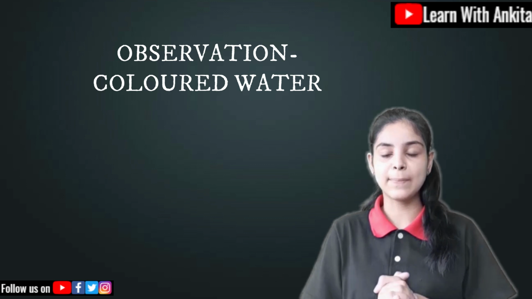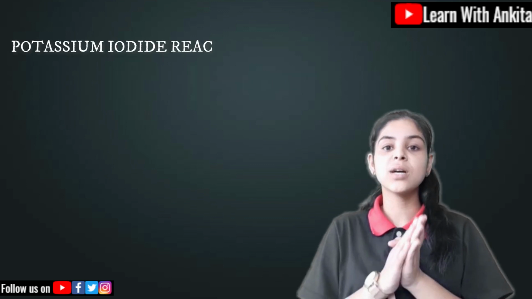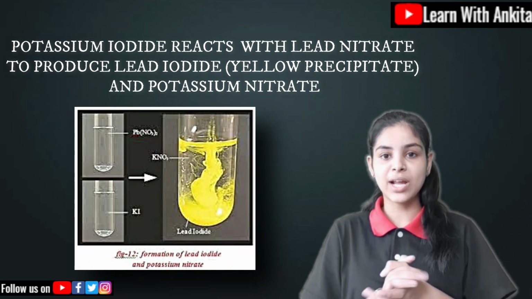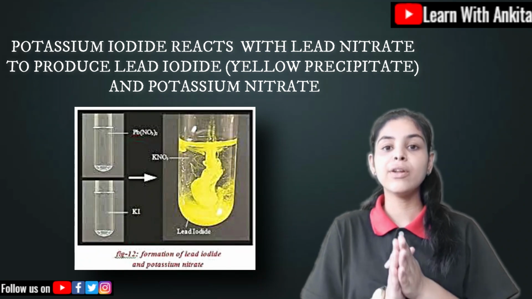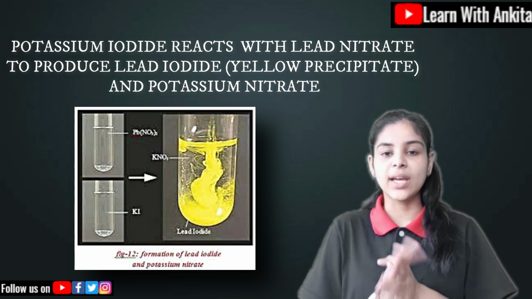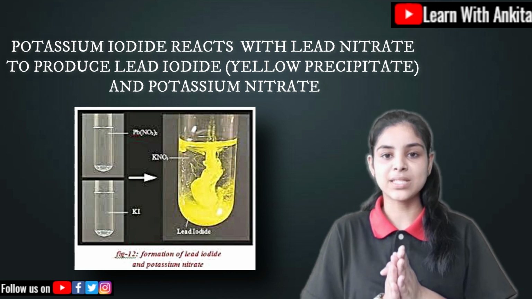You can give the example of potassium iodide. If we add potassium iodide and lead nitrate, it will form a yellow precipitate, that is lead iodide. Here it is forming a yellow precipitate.